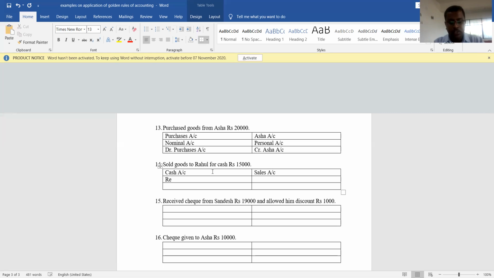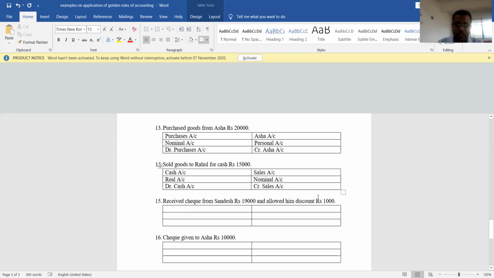Cash account is which account? Cash account is actually real account. Sales account is which account? It is nominal account. Why is it nominal account? Because it is income to business. Now let's see whether cash account should be debited or credited. Here cash is coming into the business or going out of the business? Sold goods for cash. It means cash is coming into the business. So debit which account? Debit cash account because it is coming into the business. Credit which account? Credit sales account because the sales are income to business.